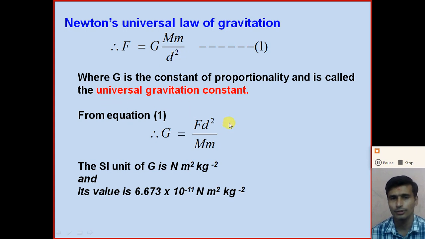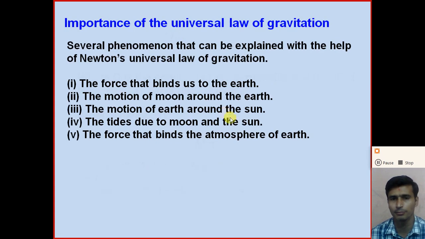So now we will understand more importance of the universal law of gravitation. From Newton's universal law of gravitation, we can understand several phenomena that can be explained with its help.